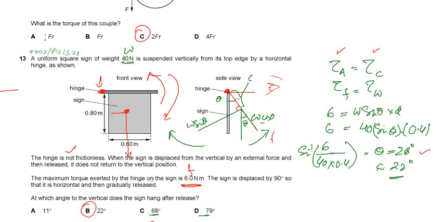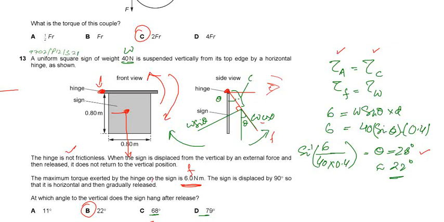And one thing we need to check is the equilibrium condition, that is, the clockwise torque should be equal to the anti-clockwise torque, right? So if it is not frictionless, that means we have two forces. One is the frictional force, and another is the weight of the object, of the board. So these two make a turning effect, and if it is not moving, that means the two turning effects are the same. So the turning effect produced by the friction force is equal to the turning effect produced by the weight, right? So the next line: the maximum torque exerted by the hinge on the sign is 6 Newton meter.